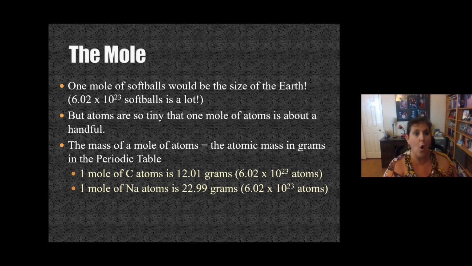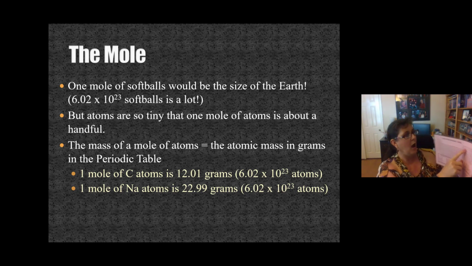Another thing that's totally awesome about the mole, let's get your periodic table out, is the mass of a mole of atoms is the mass in the periodic table. Earlier we told you carbon is 12.01 atomic mass units. But now we're going to say carbon is 12.01 grams in a mole.